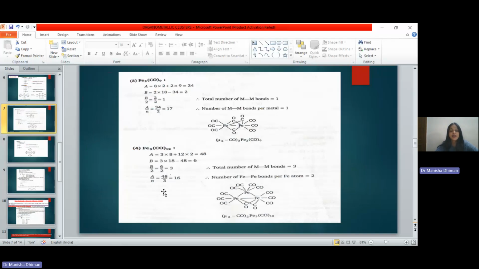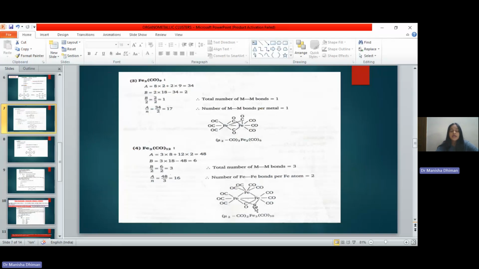Now the next thing is to calculate the number of Fe-Fe bonds per iron atom. When you divide A by 3, we get 16. So what does it tell us? It tells us the number of Fe-Fe bonds per iron atom is 2. So on this basis, this structure was predicted. In this structure you can see each iron atom is bonded to 2 other iron atoms, and in totality there are 3 iron bonds.